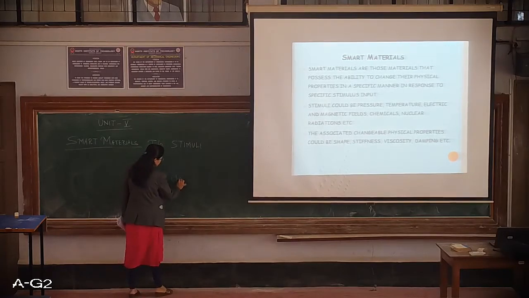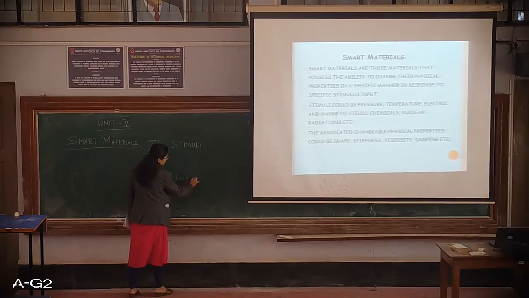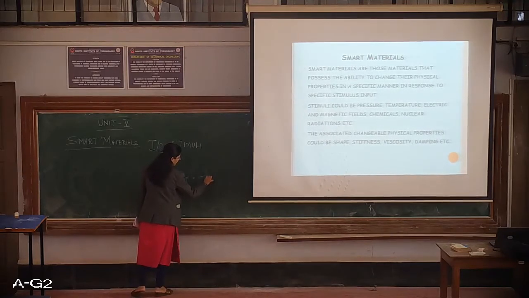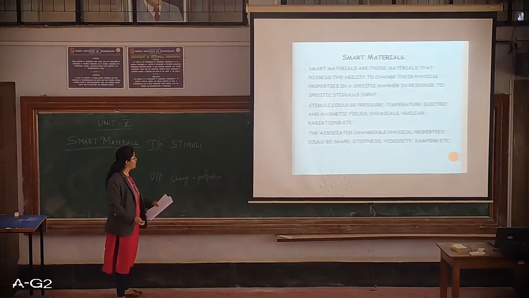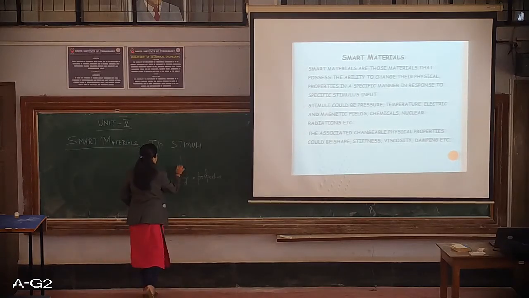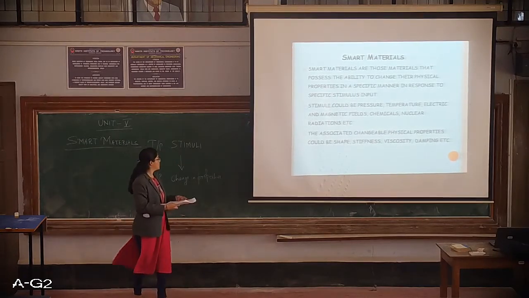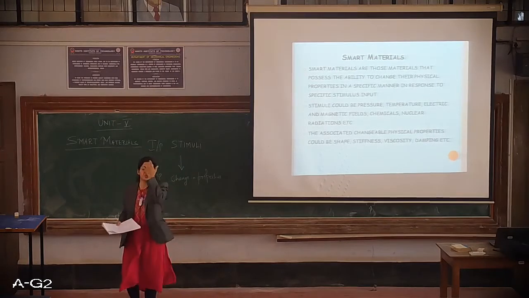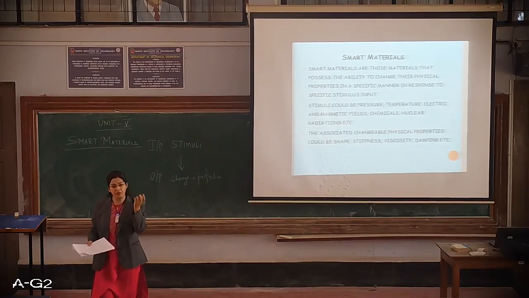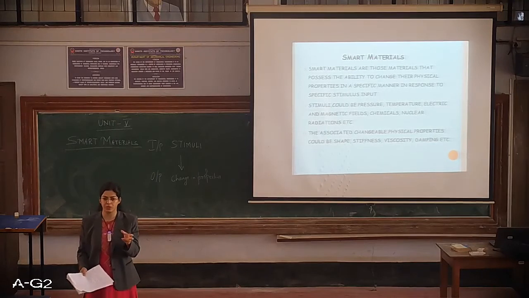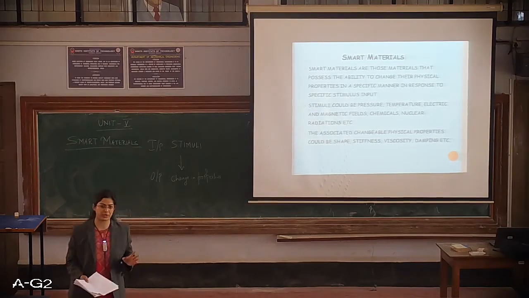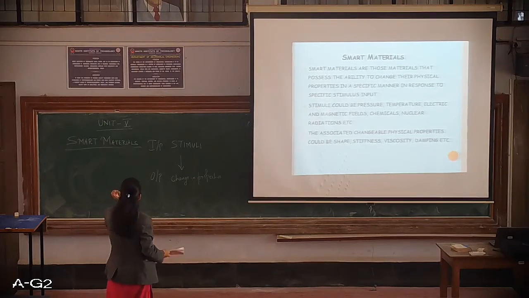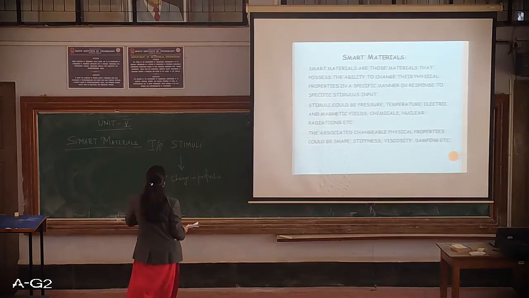It is a change in properties. So smart materials are those which will respond to an external stimulus in this way. So that is the frame about what smart materials are.